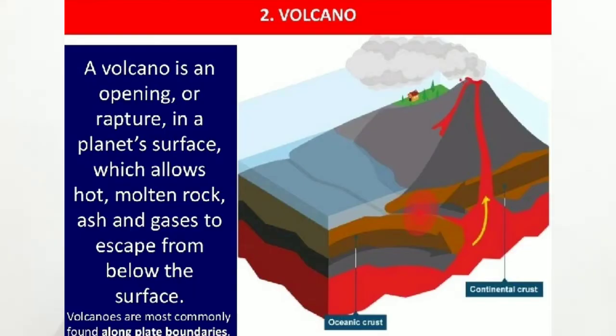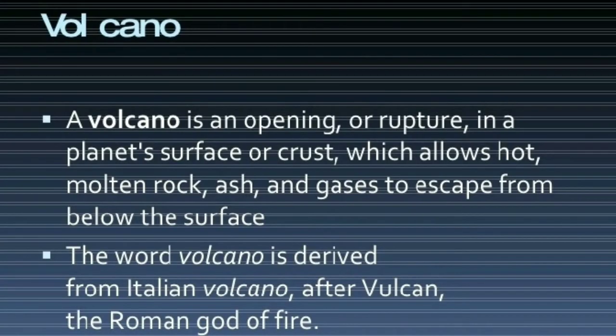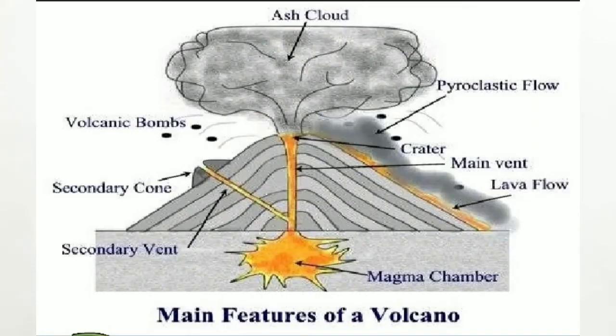The next effect of sudden movement of lithospheric plates is a volcanic eruption. The word volcano is derived from the word Volcanus, which means the Roman god of fire. A volcano is basically a narrow opening in the earth's crust through which molten magma comes out suddenly from inside the surface of the earth. The opening through which the molten magma comes out is called a vent. The funnel-shaped area around the vent is known as the crater. When a volcano erupts, it brings out molten magma or lava, hot gases, ash, and even pieces of rocks.